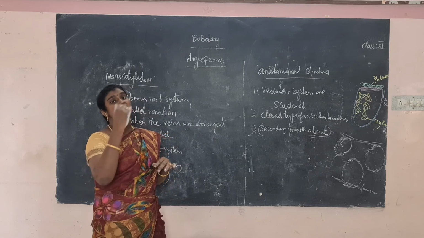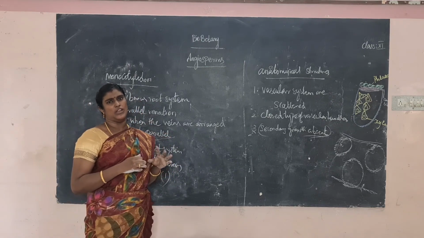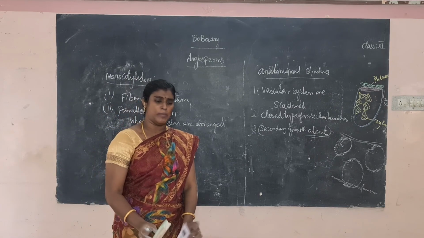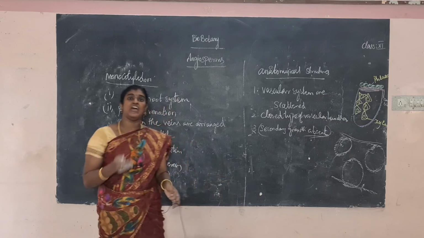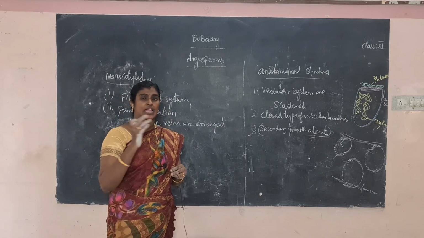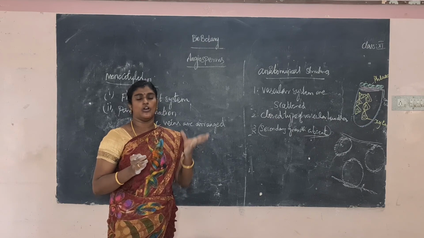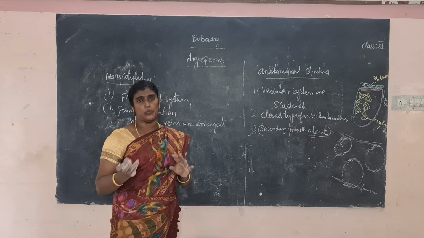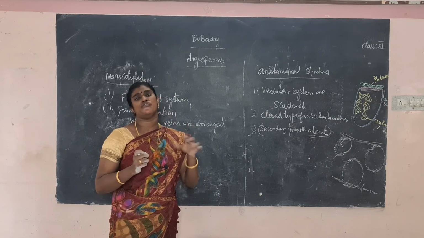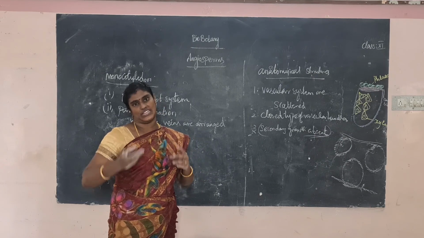Okay, next the gymnosperm family. Gymnosperm is well developed. But what is the main difference between angiosperm and gymnosperm? In gymnosperms there is wind pollination only. What is pollination? Transfer of pollen from anther to stigma. That is called pollination. Pollination allows fertilization. What is fertilization? Pollen and pistil interaction. That is called fertilization.